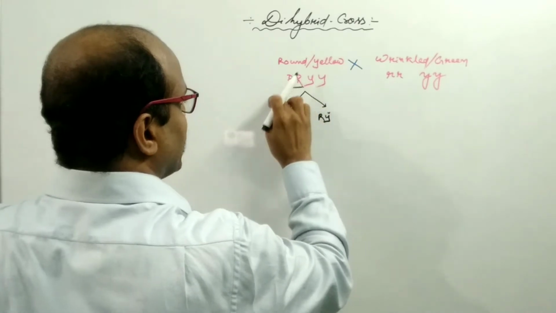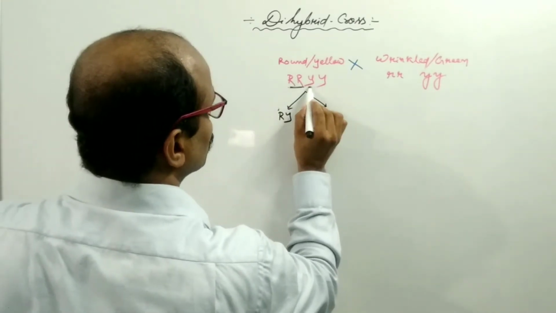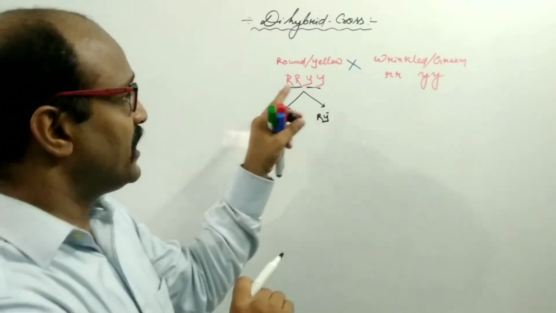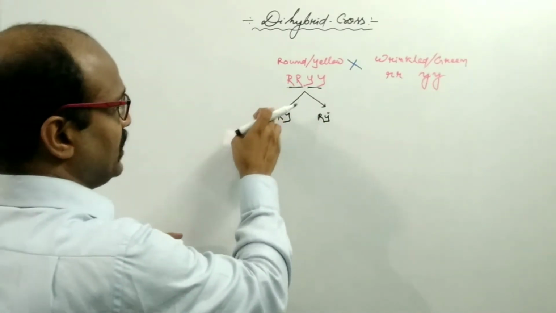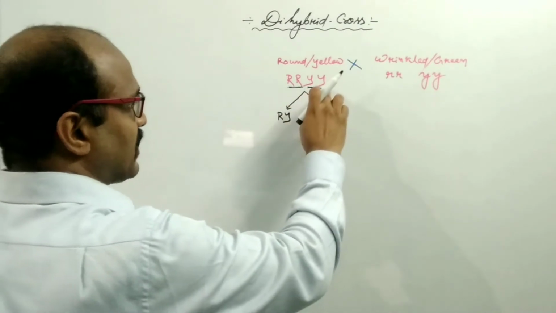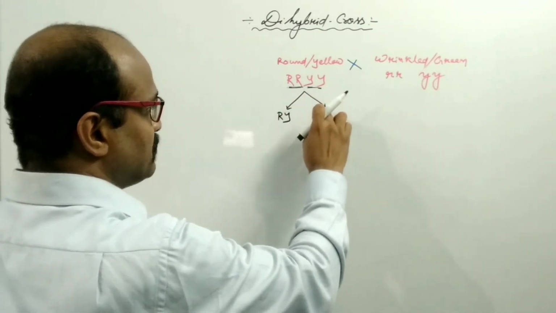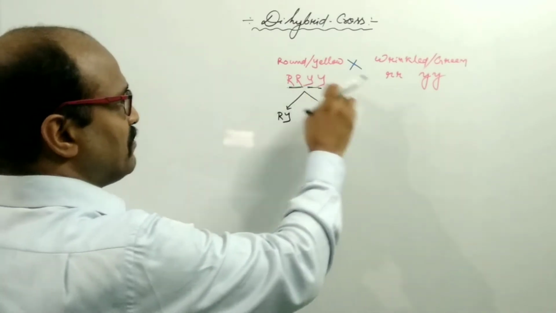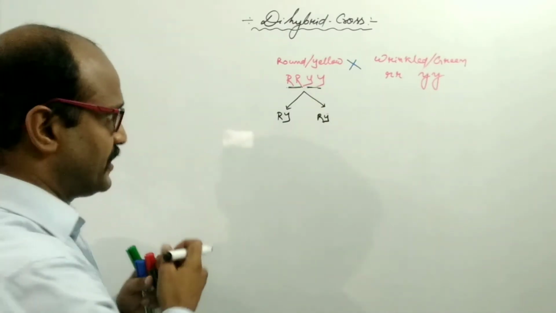In this case also, these events will be the same. Out of 2 capital Y, 1 capital Y goes to this gamete and another capital Y goes to this gamete. It means 50% capital Y goes to one gamete and another 50% goes to another gamete.